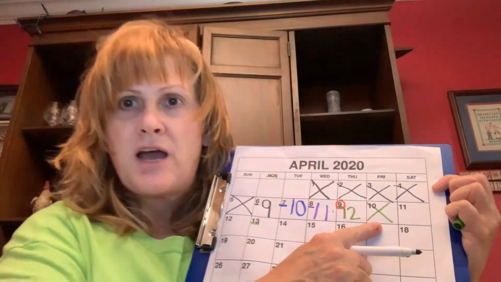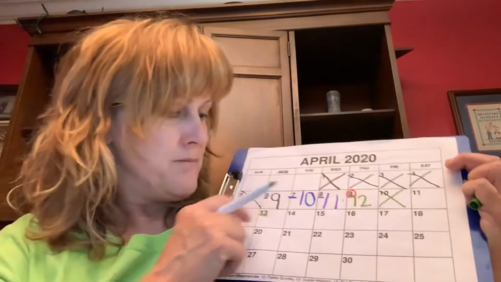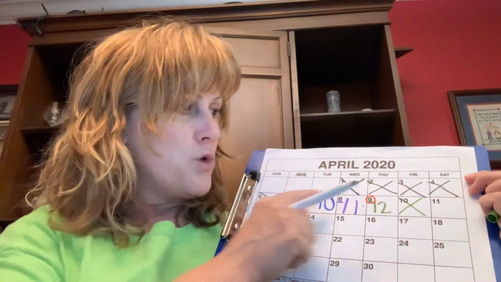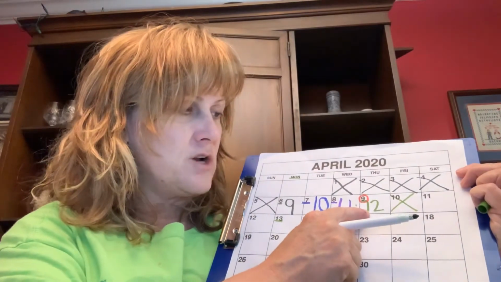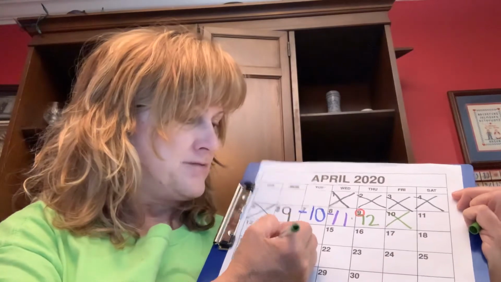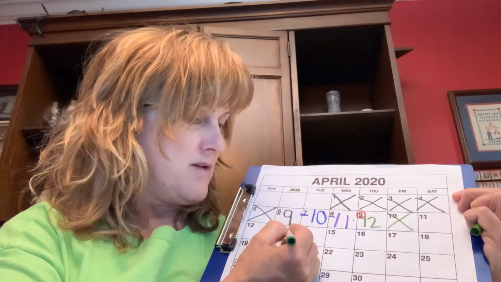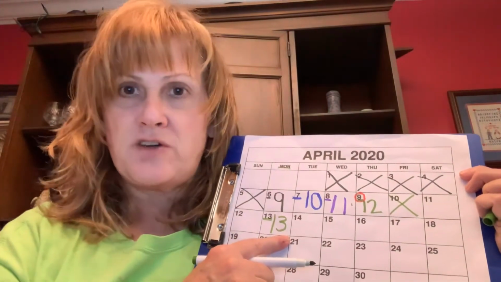Now, we did not do school on Friday. That was Good Friday, so you didn't have to do school on Friday. So we were on day 12 on Thursday of learning at home, and so one more after 12 would be 13. So today is day 13 of school learning, where I give the lessons, but then you're having to do it at home.